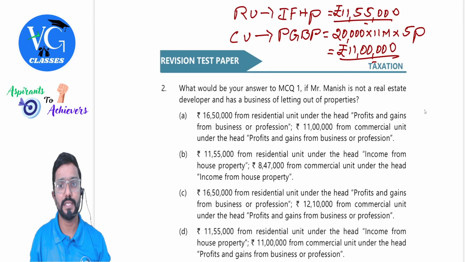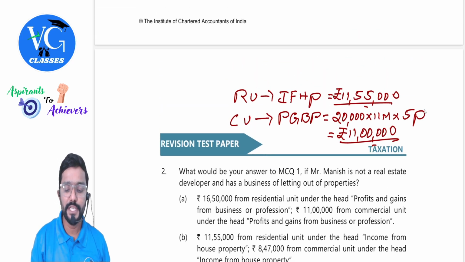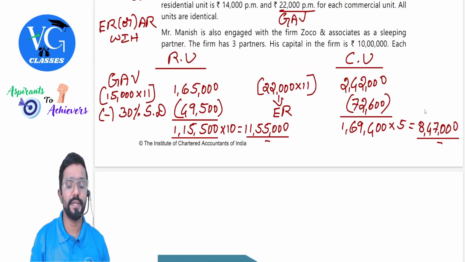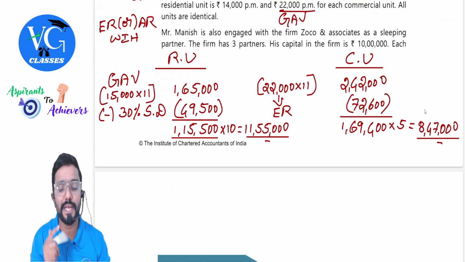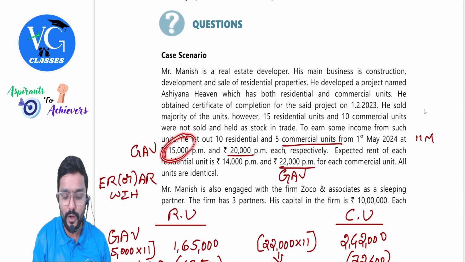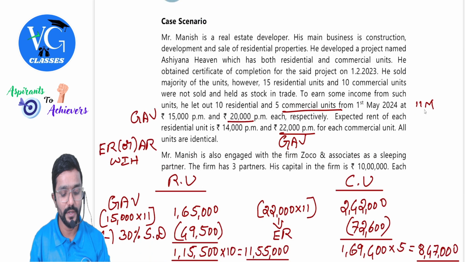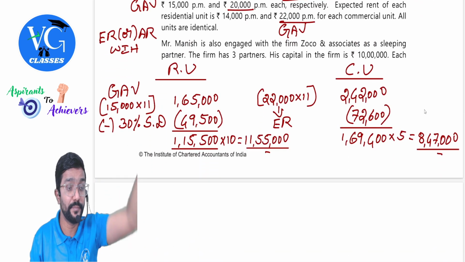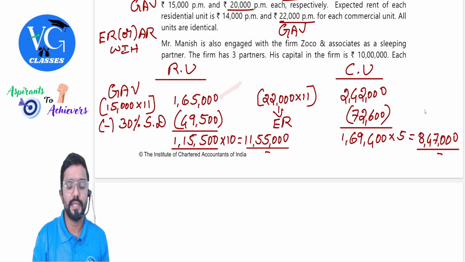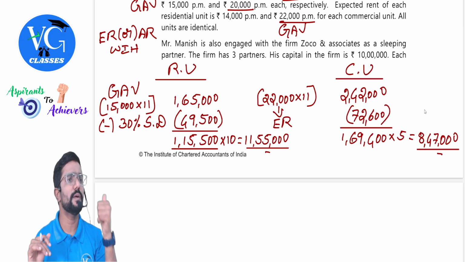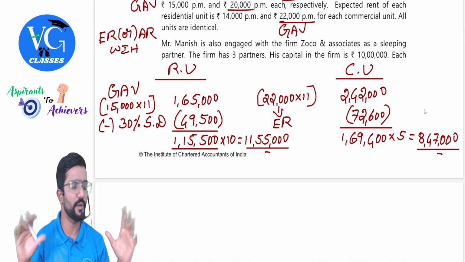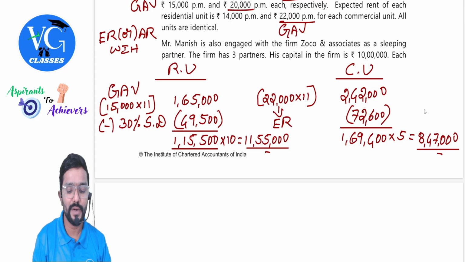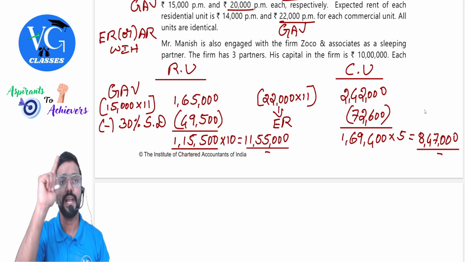We will count. Listen here, easy. Residential unit, I have done the calculation here. Guys, what is the gross annual value? I already told you, 15,000 or 14,000, whichever is higher. 15,000. 15,000 into how many months? 11 months, because from 1st May. You will get GAV. Then 30% standard deduction, because the question is silent about municipal tax paid and interest, ignore both. So you'll get 30% standard deduction, 49,500. So what is the income from house property for one unit?